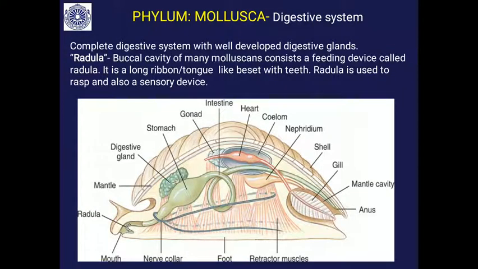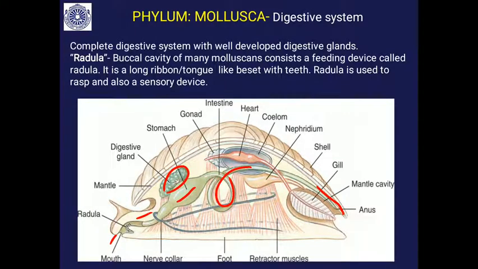So, how about the digestive system? It is a complete digestive system having a mouth, then a short esophagus, stomach, coiled intestine, and rectum, and it opens at the anus in the exhalant siphon. It is also associated with the digestive glands.